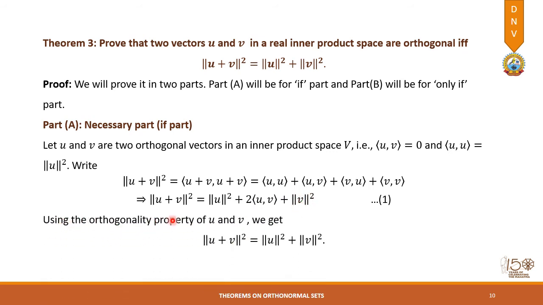Using the orthogonality property, the inner product of U comma V will be 0 because these are two orthogonal vectors, and hence we can say that the norm of U plus V squared equals the sum of these two norm squares. We denote this by equation number 1, and we will use it in the other part also. So if these two are orthogonal vectors, then the norm squared of the sum of vectors is equal to the sum of the squares of the norms of their individual terms.